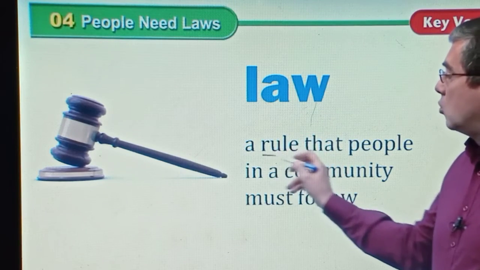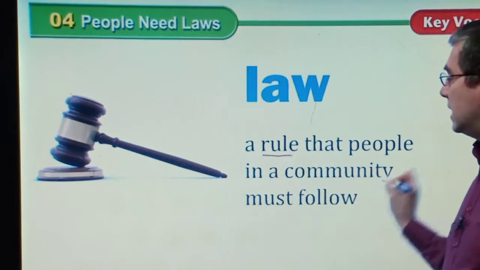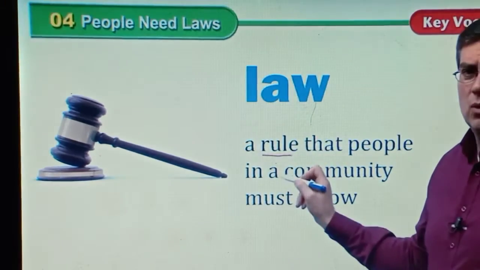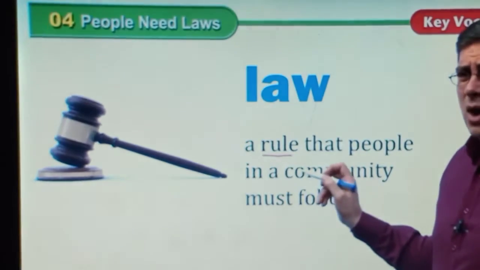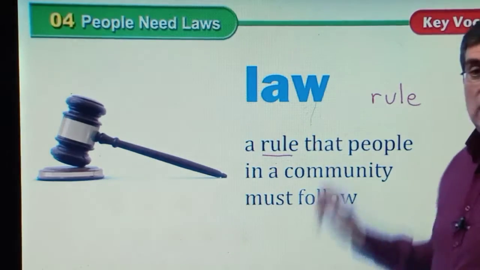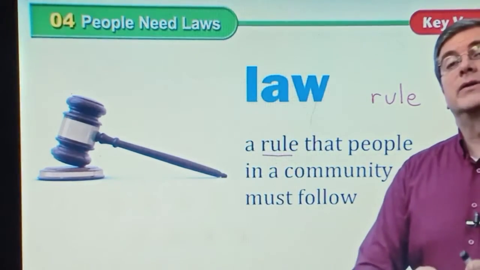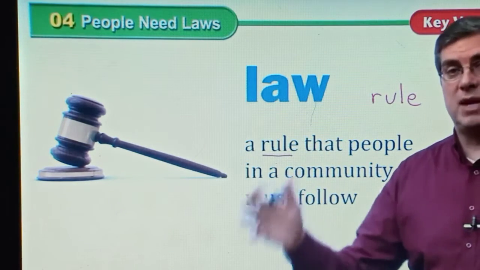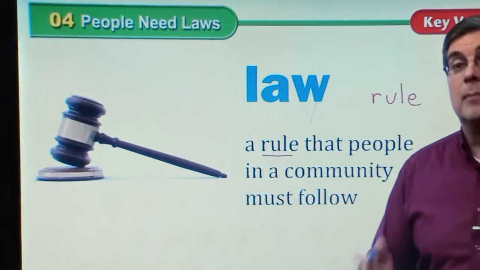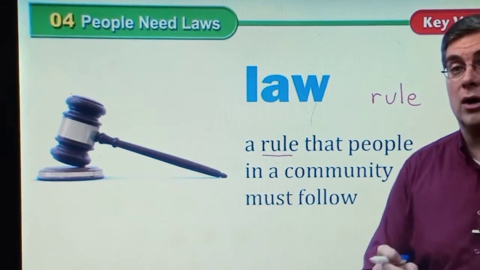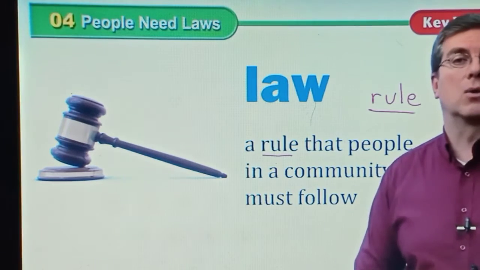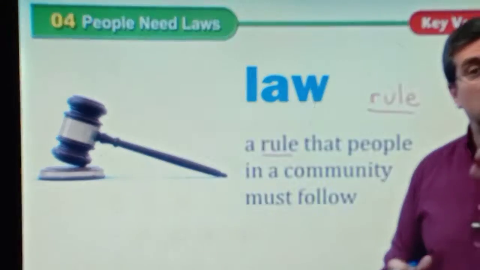Now, a law is a rule that people in a community must follow. Interesting. It says a law is a rule. The difference between law and rule, actually there is a little bit of difference, right? Laws are more formal. Laws are made by larger groups of people like governments. And if you break the law, the punishment is a lot stronger. A rule is made by smaller groups, less formal.